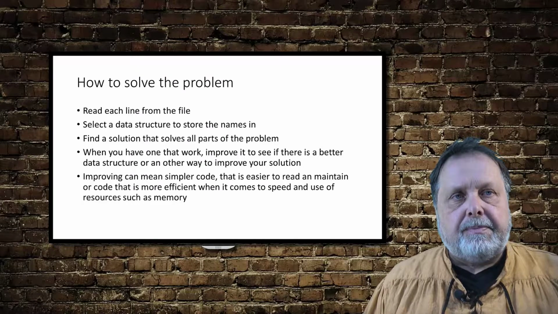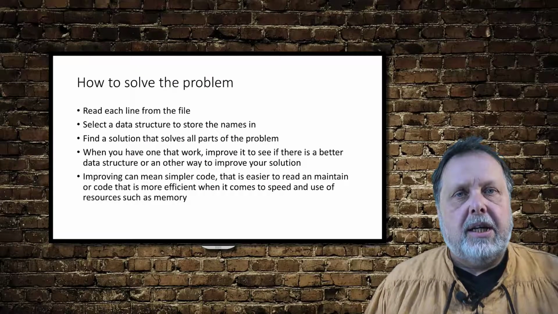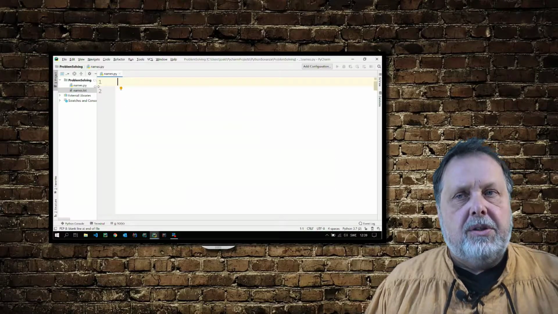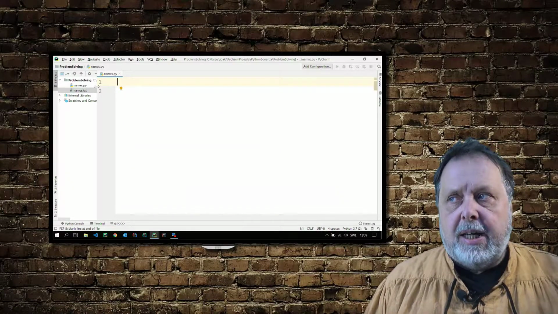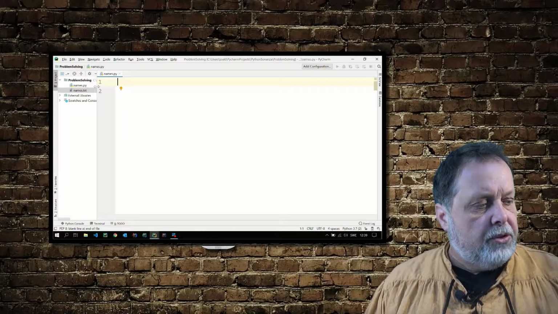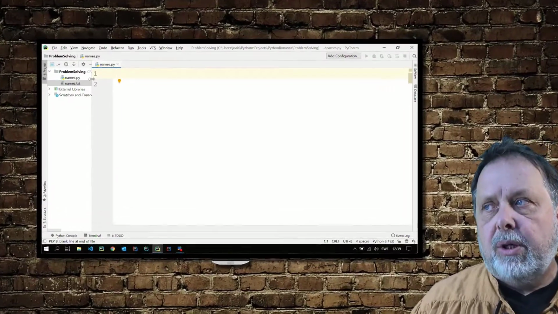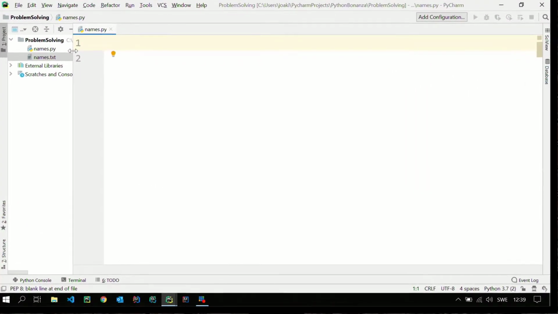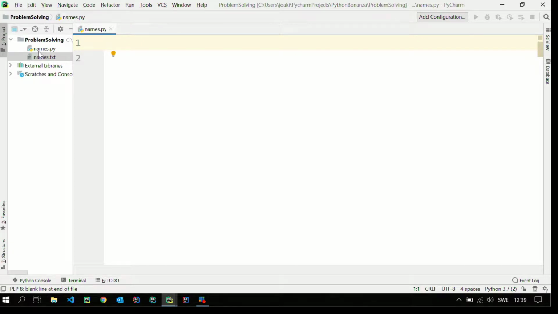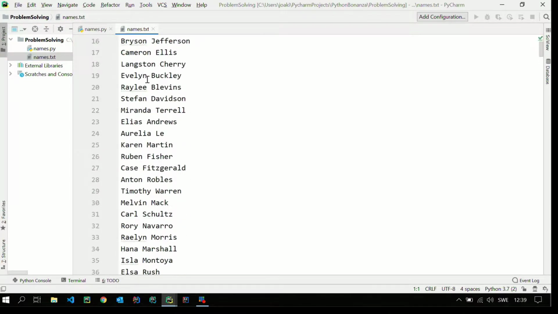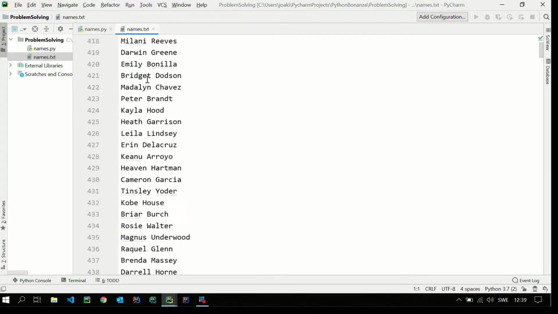Okay, so let's have a look at some code. Let's write the code for this and see how this will work. So I have my editor here, and let's zoom in on that so we only see that. What we can see here is that I already have two files: one file that I called names.py, and then a text file called names. This text file is the file with all the names in it.